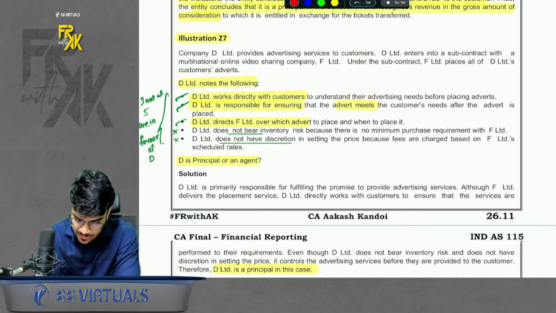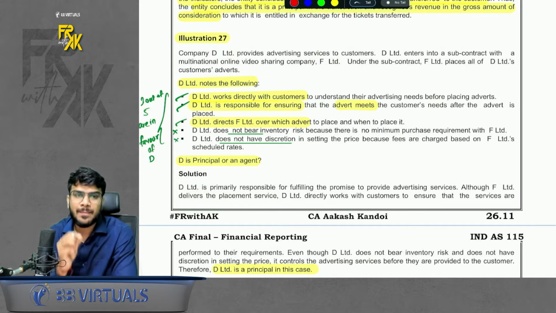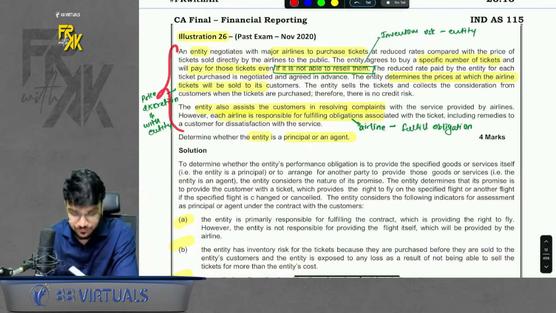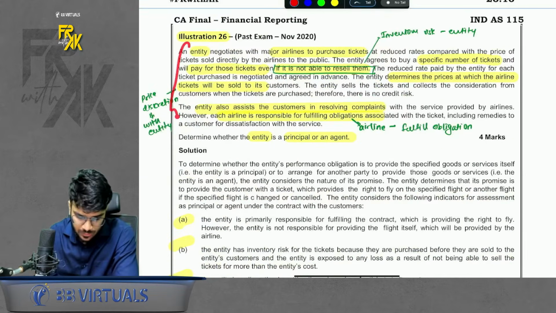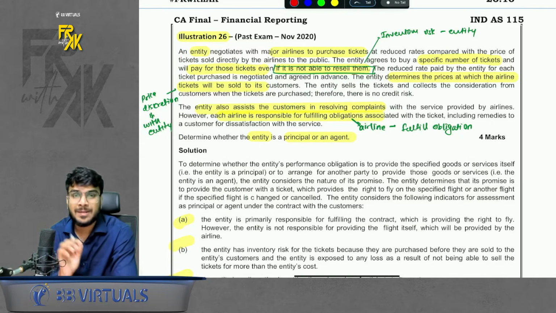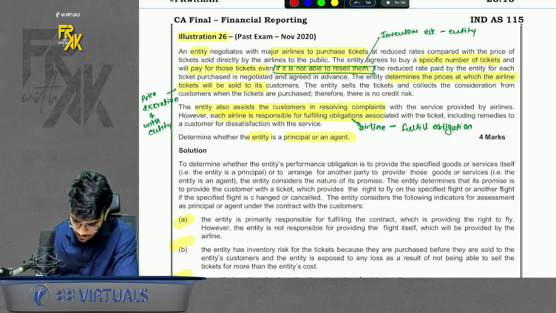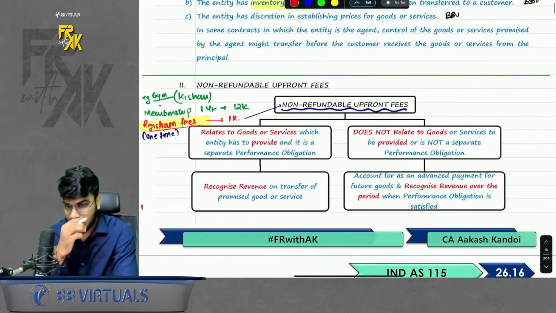So here there are 2 companies, D and F. If you see closely, in D's favor there are maximum conditions. So D is the principal. If you read, you will understand. Similarly, you have this case also. Here the relationship is of principal, not principal agent. Why? Once you read, you will understand. So just read this question once. Chalo, so this was the first special case.